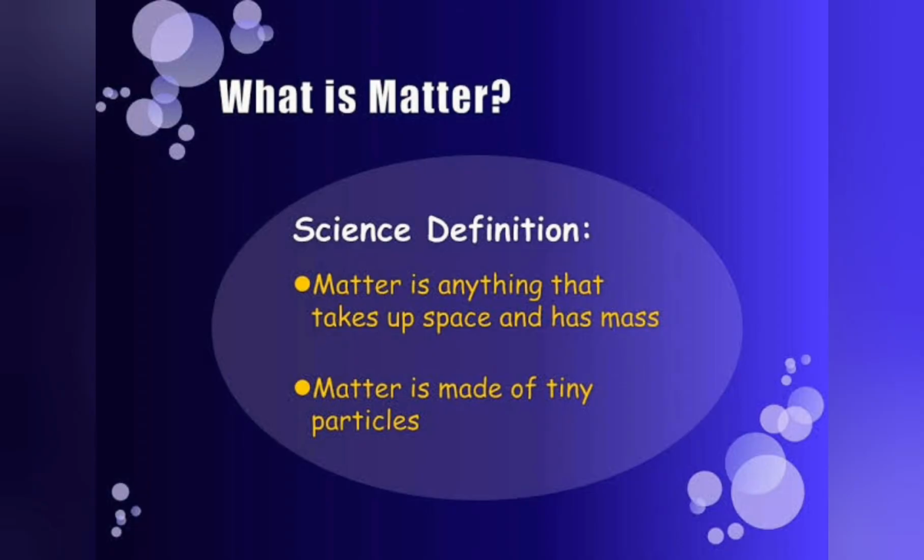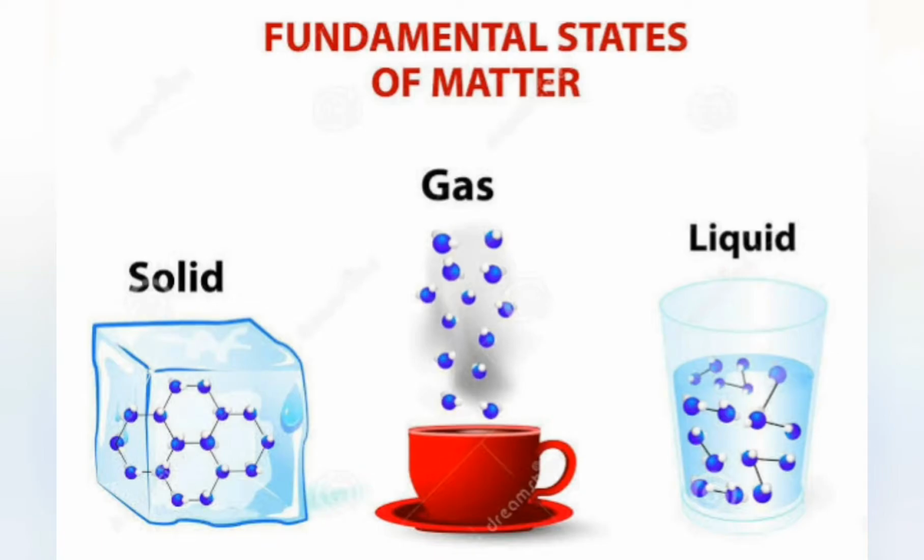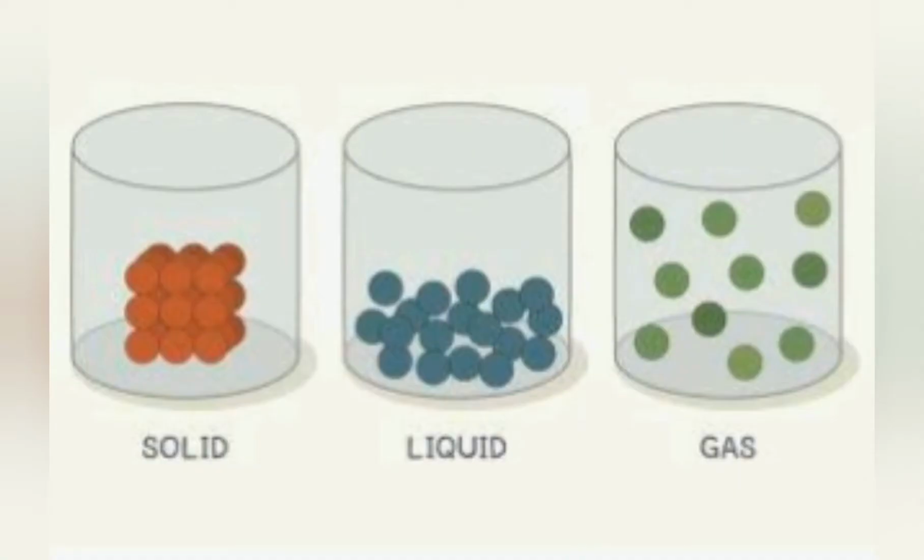Matter is made up of tiny particles. Children, we have already studied the three states of matter, that is solid, liquid and gas. For example, gold is solid, water is liquid and oxygen is gas. The difference between the properties of solid, liquid and gas is due to the arrangement of particles. In solid, the particles are closely packed. In liquid, the particles are slightly far away. And in gas, the particles are very loosely arranged.